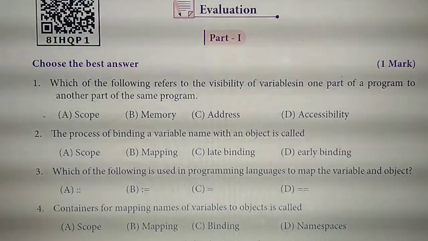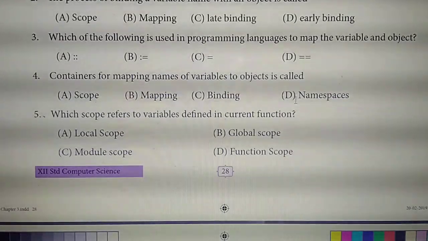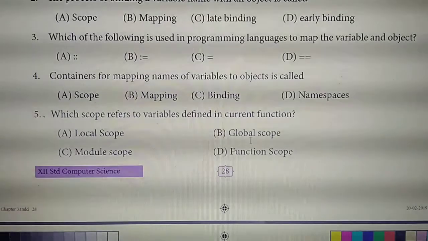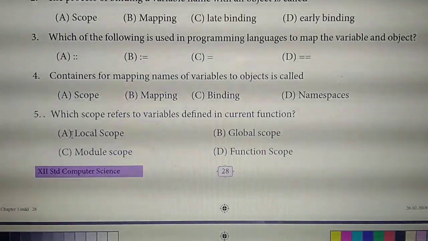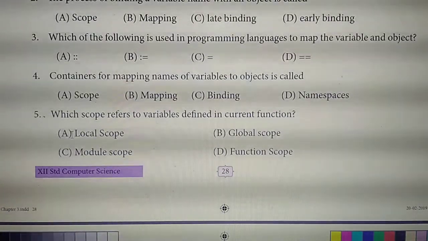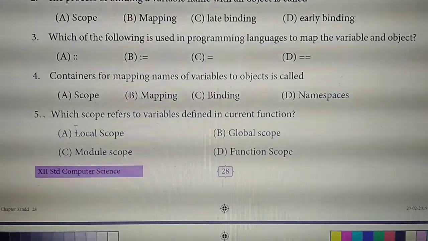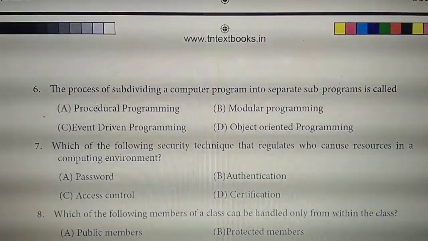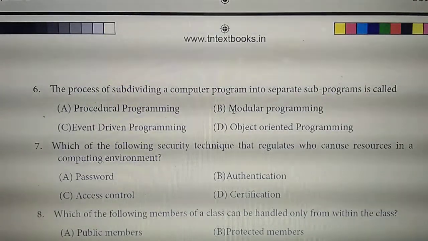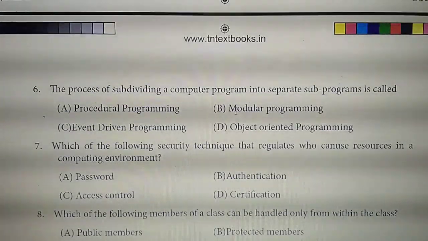Fourth question answer, option D, namespaces. Fifth question answer, option A, local scope. Sixth question answer, option B, modular programming.